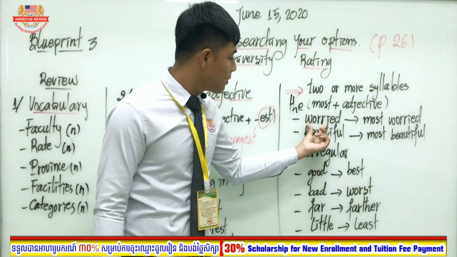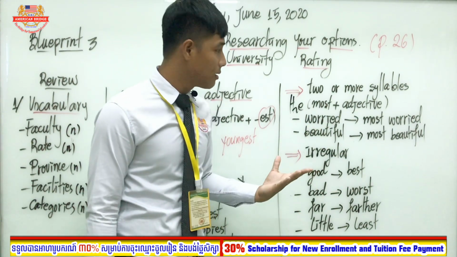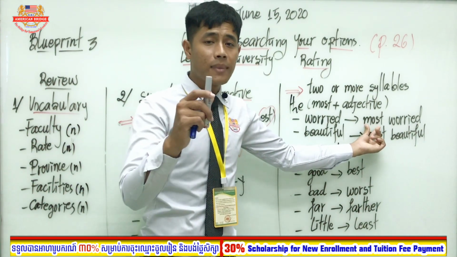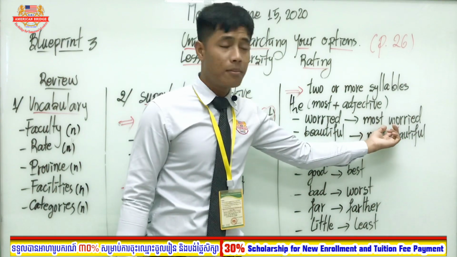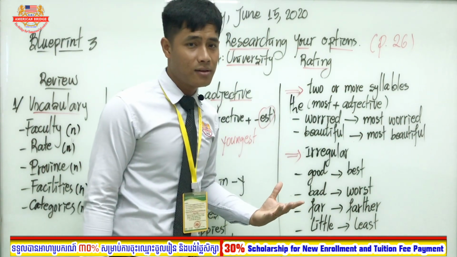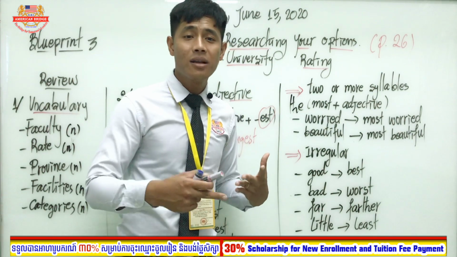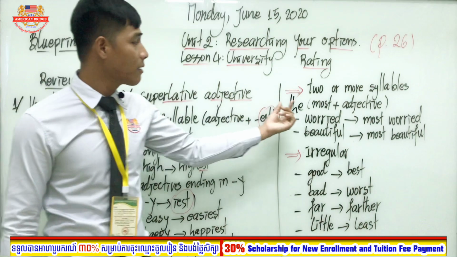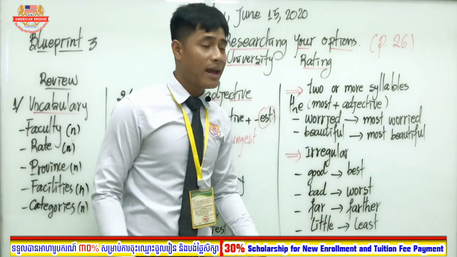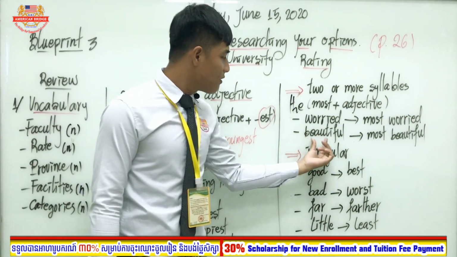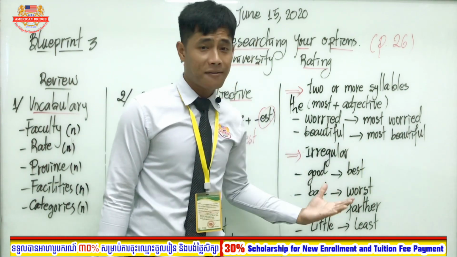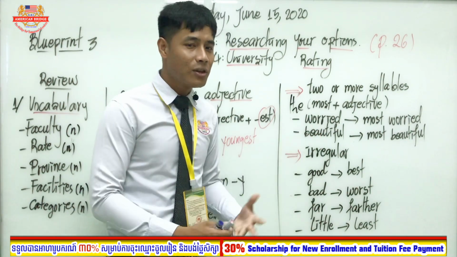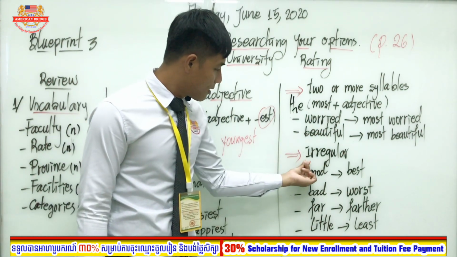Look at the example. Worried. Change to, we have to add most, right? Add most before an adjective. For the comparative adjective, you add more before an adjective. But for the superlative adjective, we add most before an adjective. Okay? Beautiful, most beautiful. You understand this?